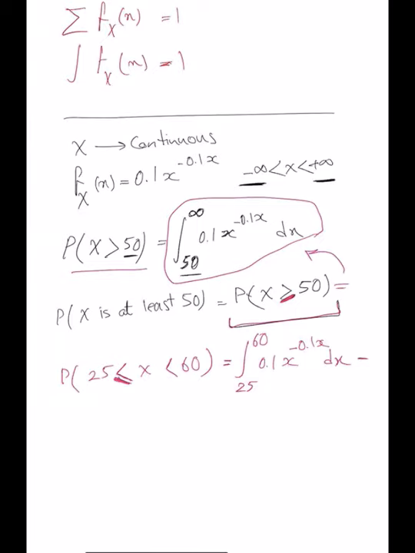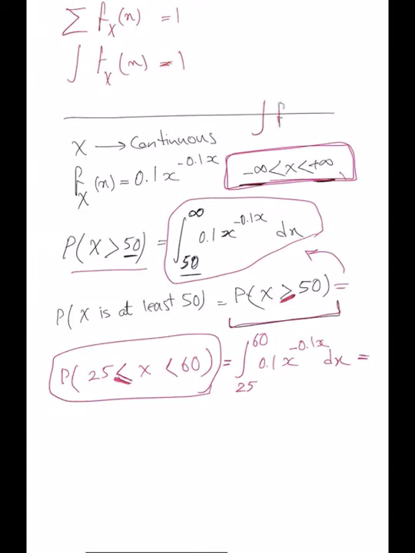No, this should not, because it's equal to 1 in the range from minus infinity to plus infinity. So in this range, which is just a subset of the actual range, it should be something less than 1. It may be close to 1, but it should be something less than 1 for sure. If I calculate f of x from the start of x to the end of x, from minus infinity to plus infinity, I expect that to be 1 for sure. That's exactly this condition here.